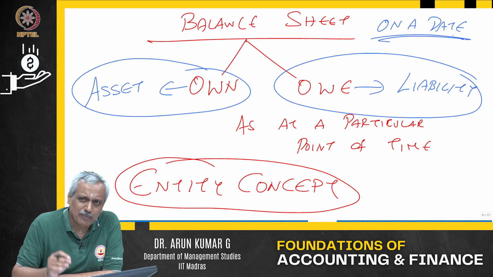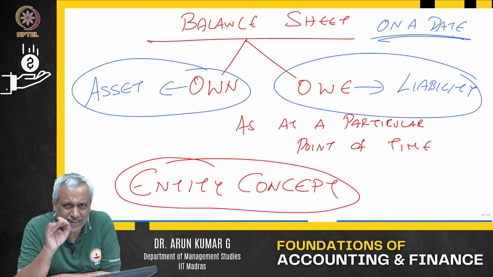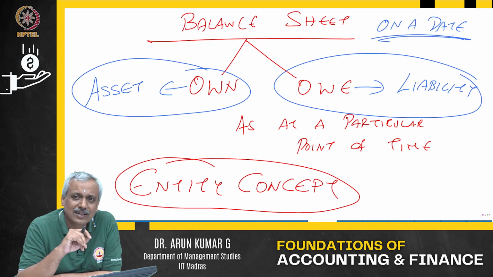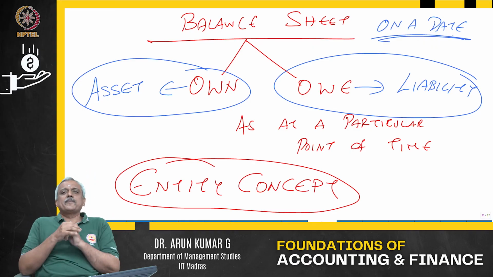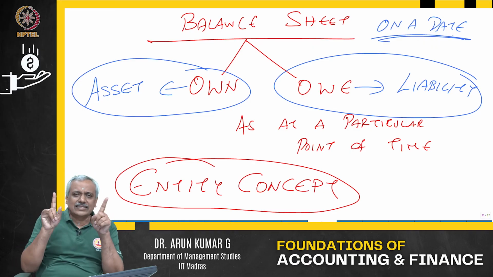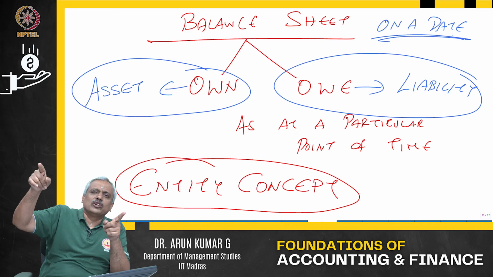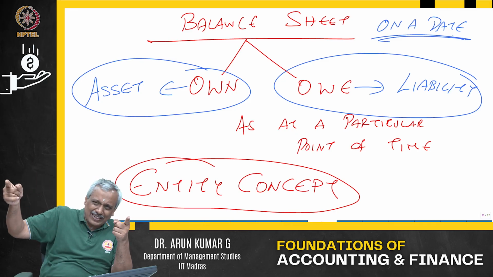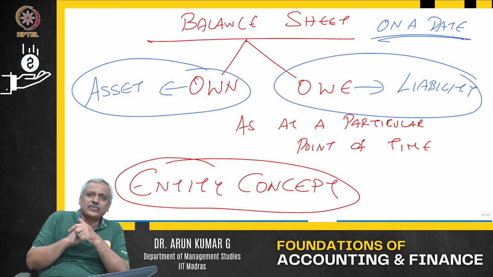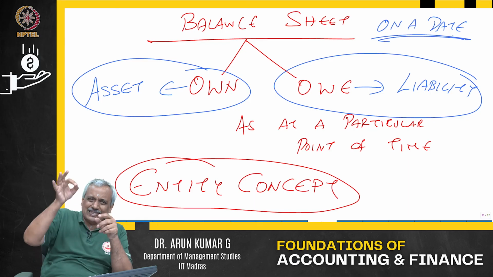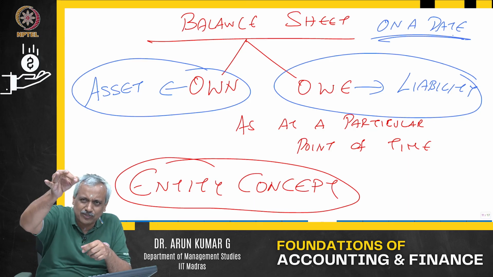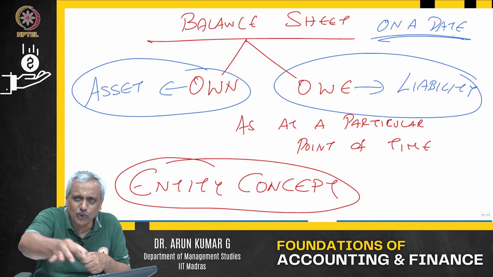They will say profit and loss for the financial year 22-23, balance sheet as of 31st of March 2023. Please note, there are two different things out there. Profit and loss statement for the financial year 22-23. That means it is for the entire time period of 1st April 22 to 31st of March 23. Balance sheet as of 31st of March 2023. That means on 31st of March 2023, this is the position of what you own and what you owe.